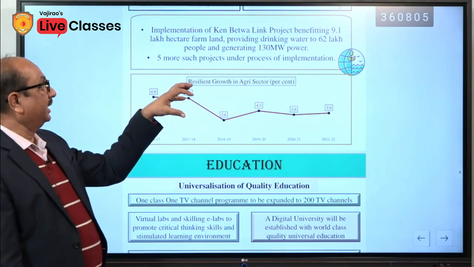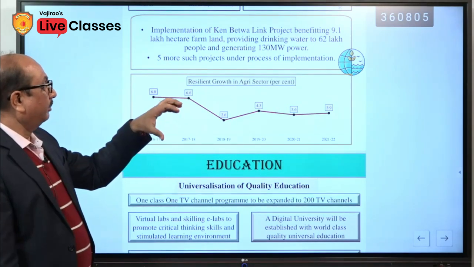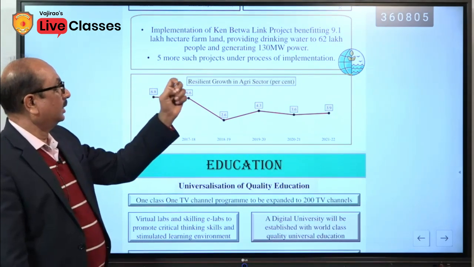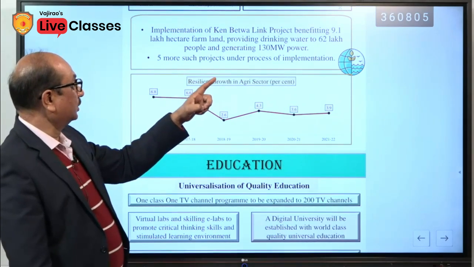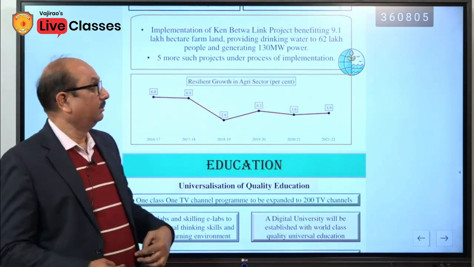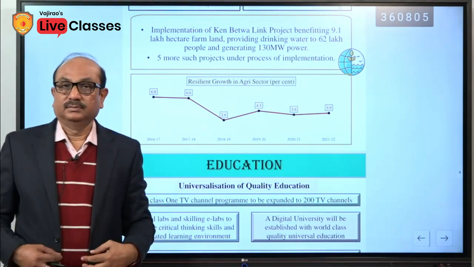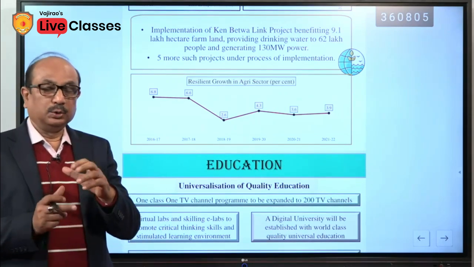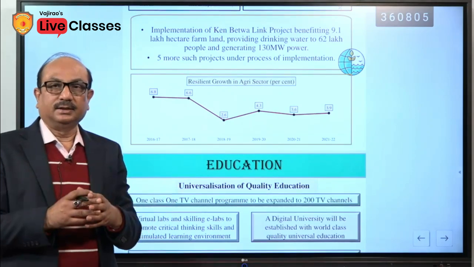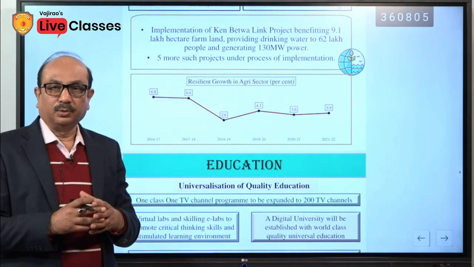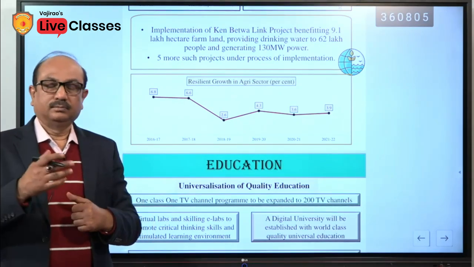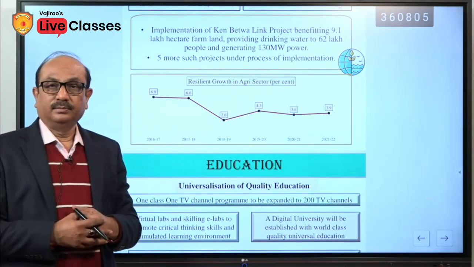Implementation of the Ken-Betwa link project, benefiting 9.1 lakh hectare farmland, providing drinking water to 62 lakh people and generating 130 megawatt power. Ken and Betwa, these are the two rivers. And connecting the rivers in our country, it's a scheme, a program launched by former Prime Minister Atal Bihari Vajpayee many years back.